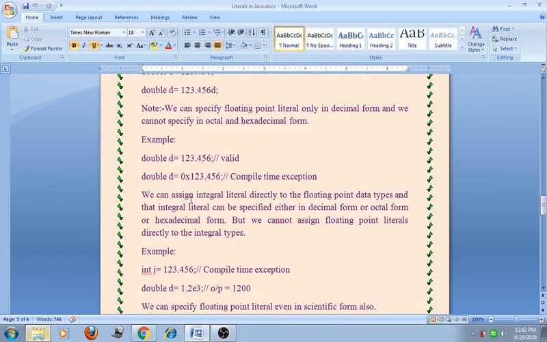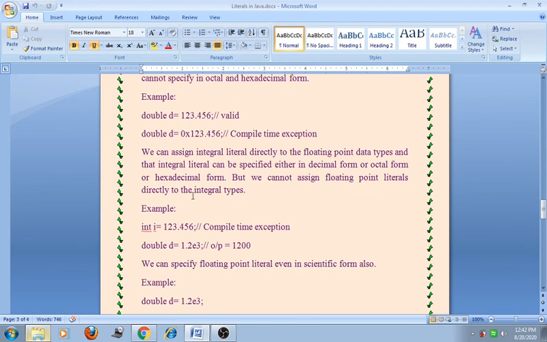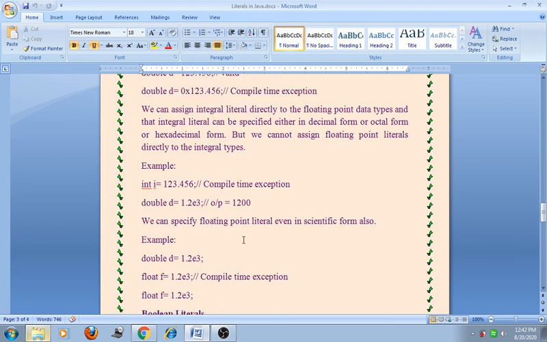We can assign the integral literal directly to the floating point data type, and that integral literal can be specified either in the decimal form, octal form, or hexadecimal form. But we cannot assign floating point literal directly to the integral types. So for example, int i = 123.456 will give the compile time error.